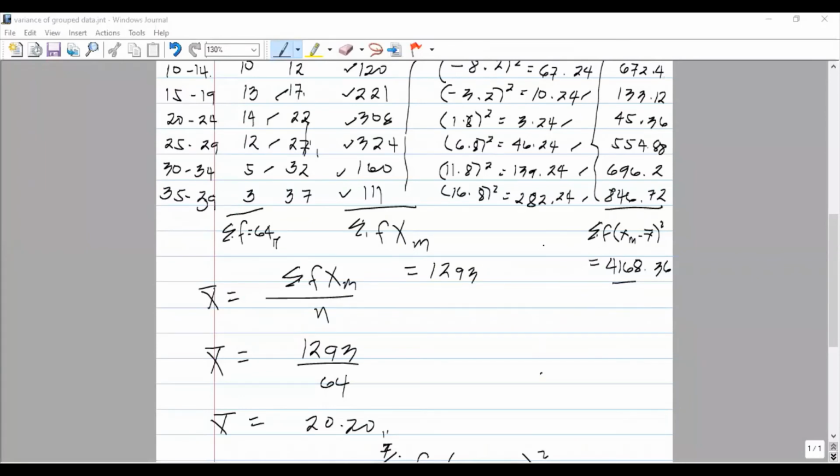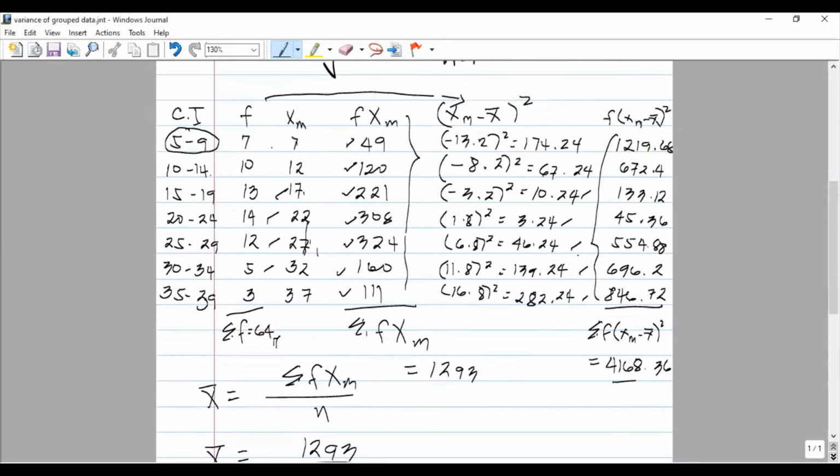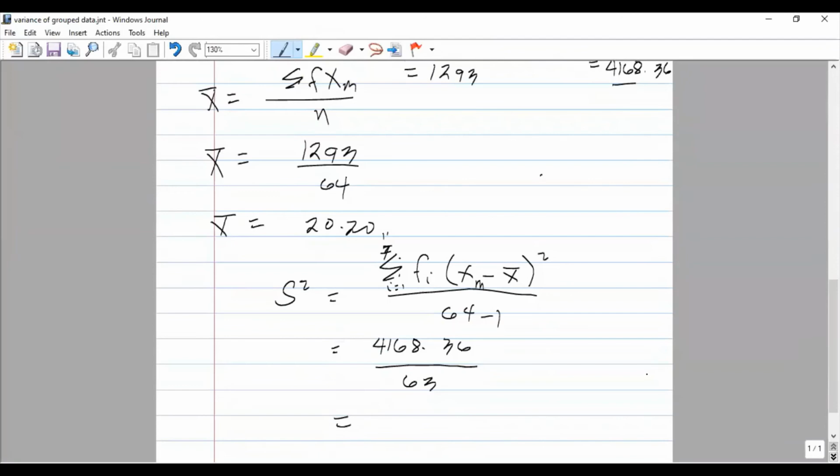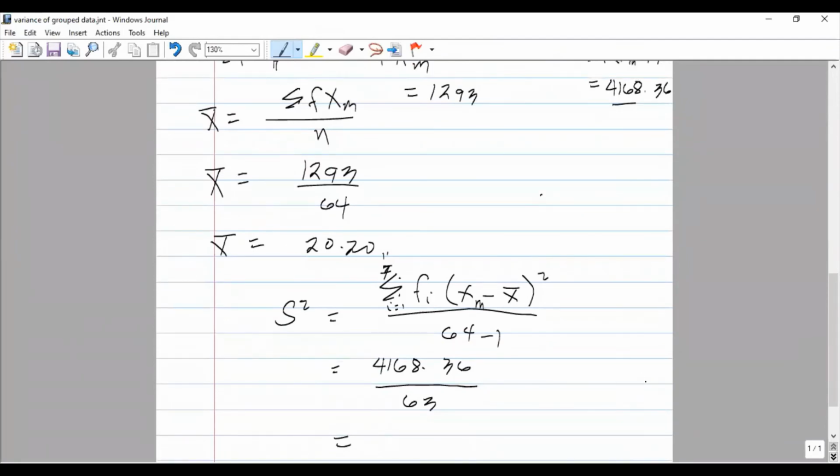And 3 times 282.24 is 846.72. So getting the sum of this product, we have the summation of the product of the frequencies times the squared deviation of the class mark and the mean, which is 4,168.36. Now we are ready to find the value of our variance.